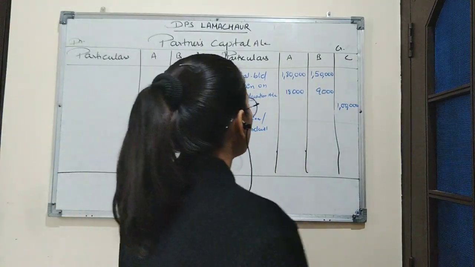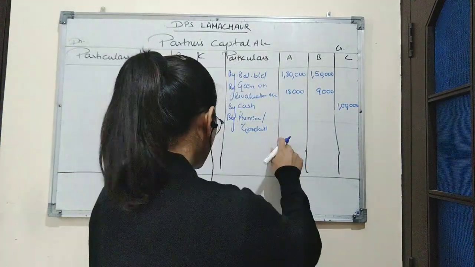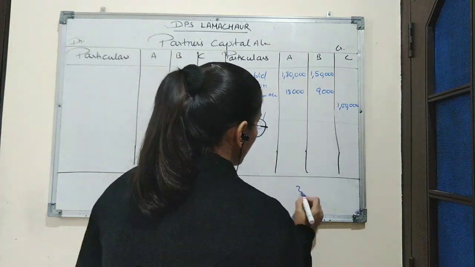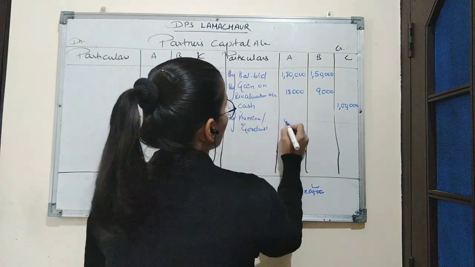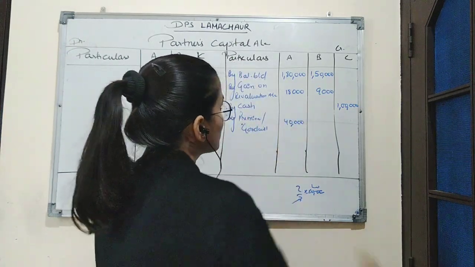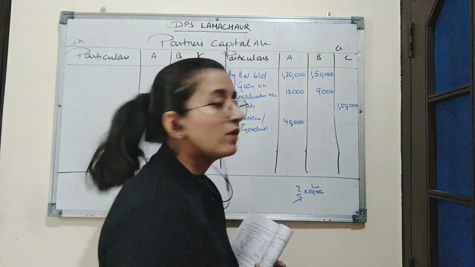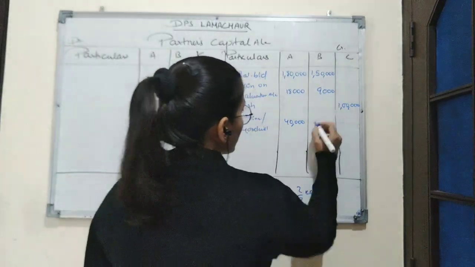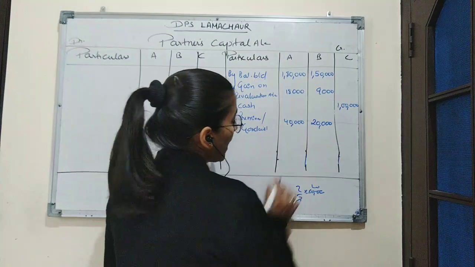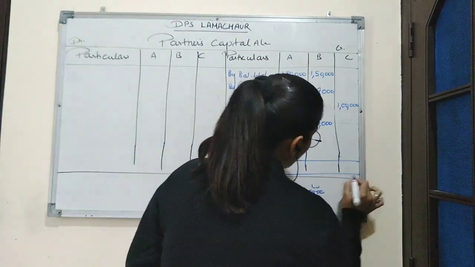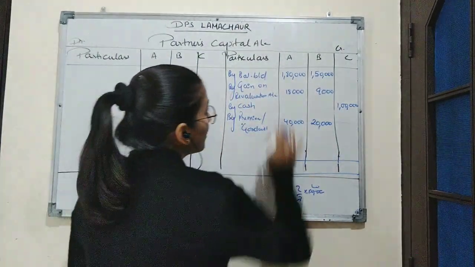This 60,000 will be divided as A's ratio is 2 by 3 of 60,000 is 40,000. So the amount of share of goodwill to A will be 40,000 and the rest is 20,000, which will be in the favor of B. Now we will add the total amount of all the three columns.